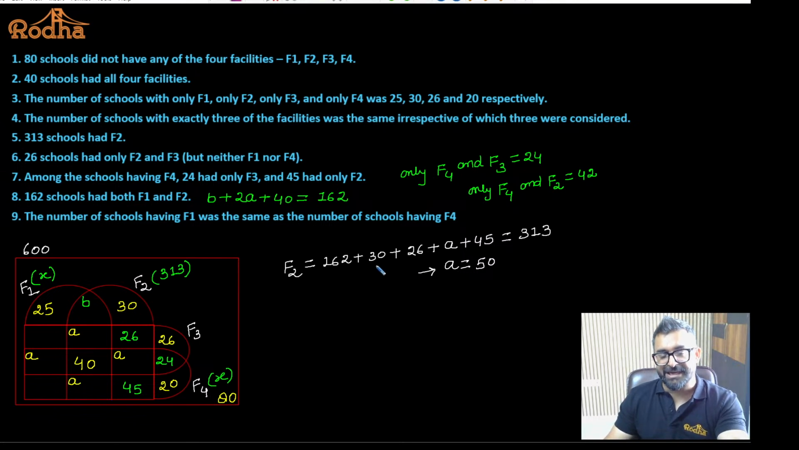162 plus 30 is 192, plus 26 is 228, plus 45 is 263. So 50 is the value. Yes. So if A is turning out to be 50, we can fill A everywhere. Yes or no?